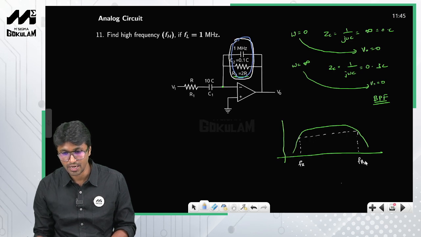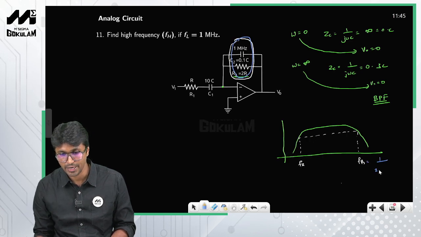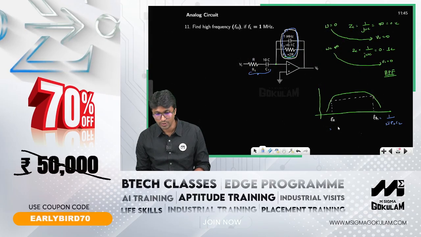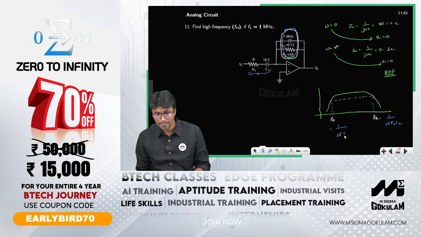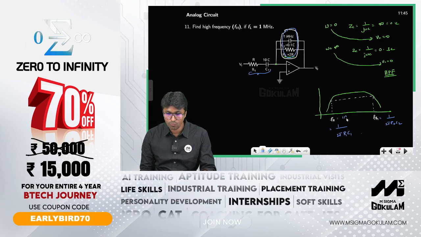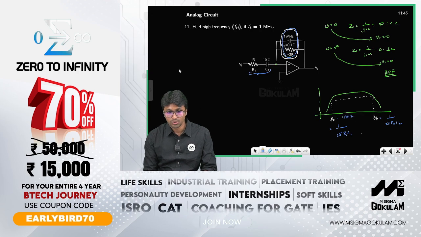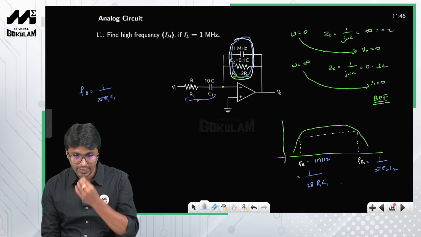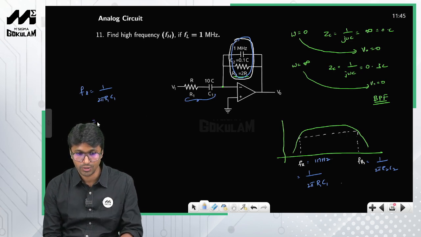So this decides the upper cutoff frequency, 1 by 2 pi R2 C2, and the series arm decides the lower cutoff frequency, 1 by 2 pi R1 C1. So this is given to you, which is nothing but 1 megahertz. So FL is equal to 1 by 2 pi R1 C1, and the values of R1 and C1 are given to you, so this is equal to 1 megahertz.